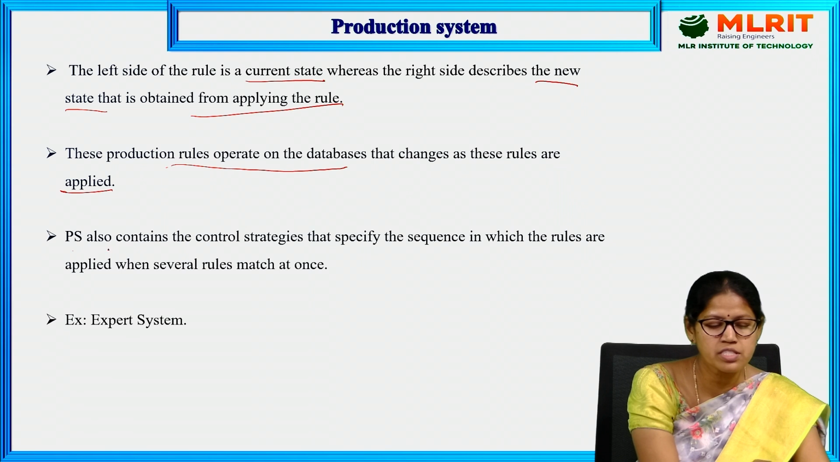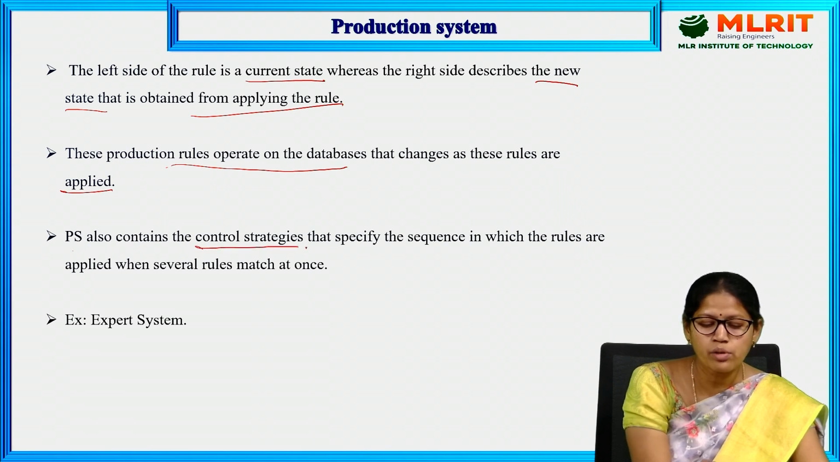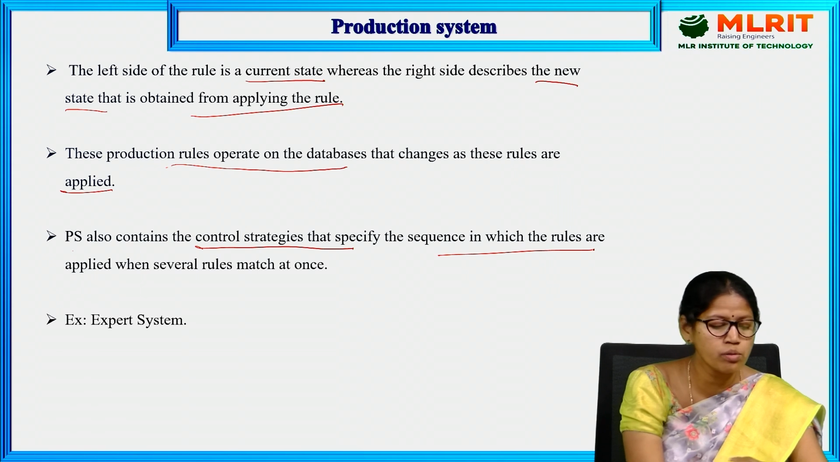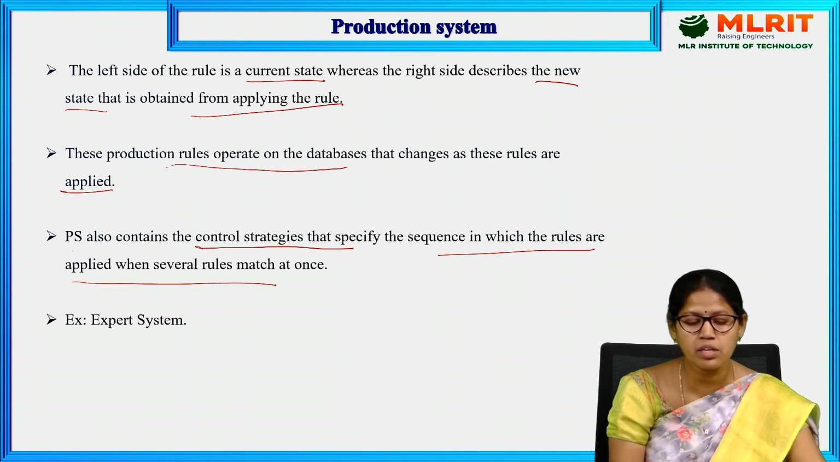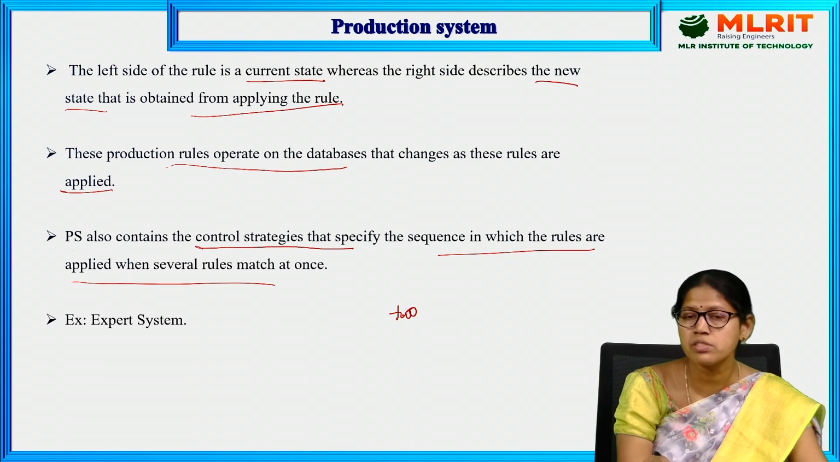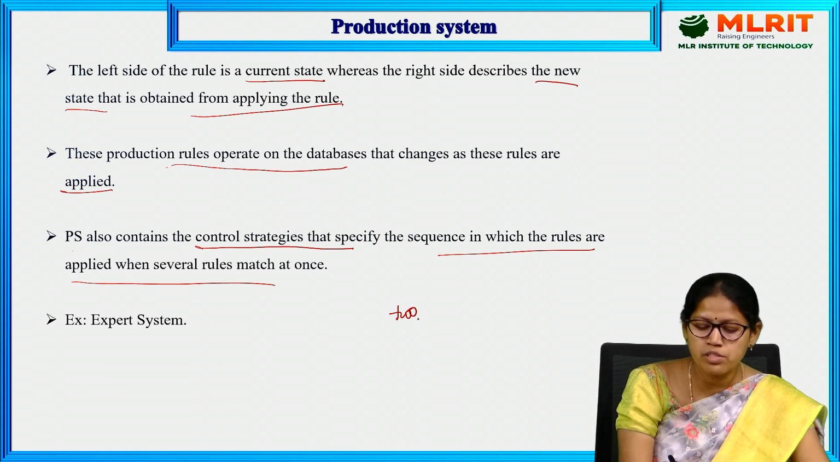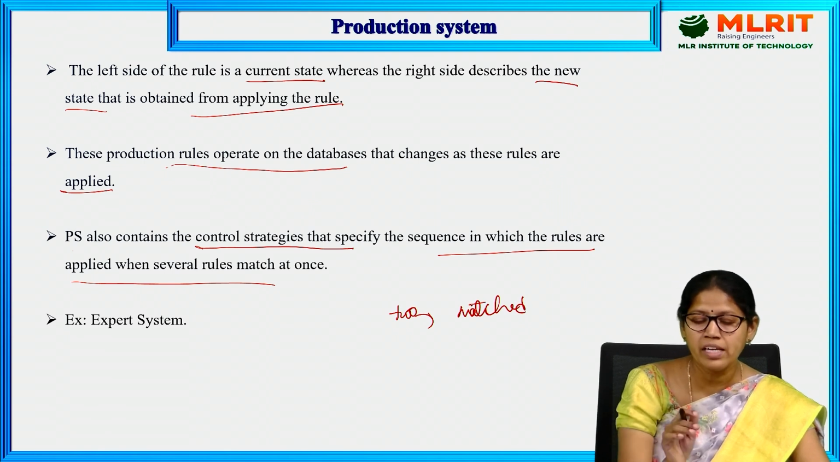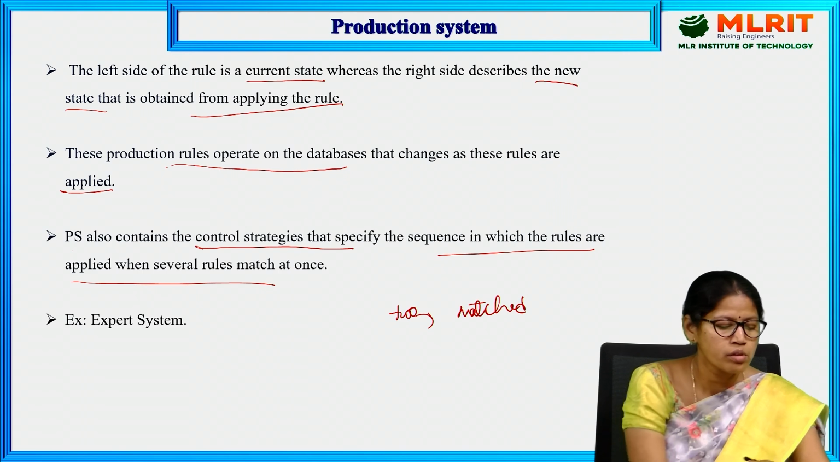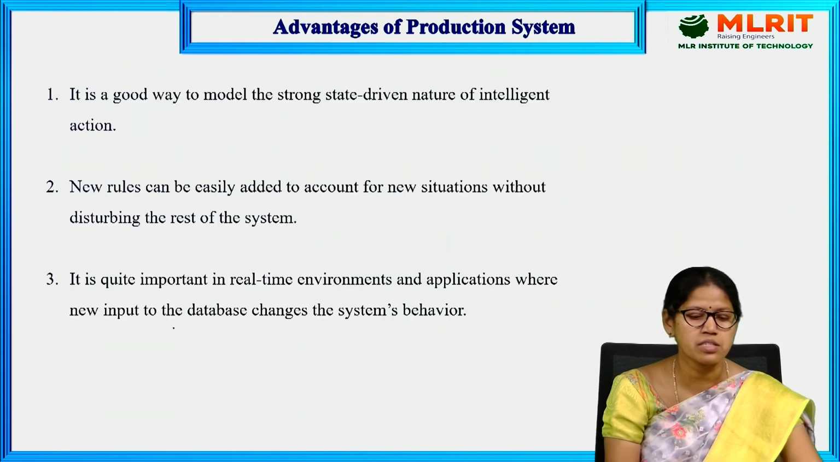The production system also contains the control strategies, which means the sequence in which the rules are applied when several rules are matched at once. If two similar rules are matched to apply, then it will take a sequence of rules, identify one of the rules, and apply that rule. An example is expert systems.